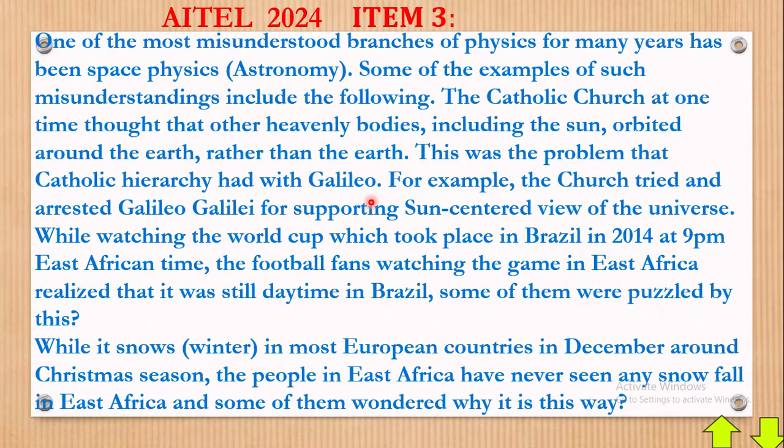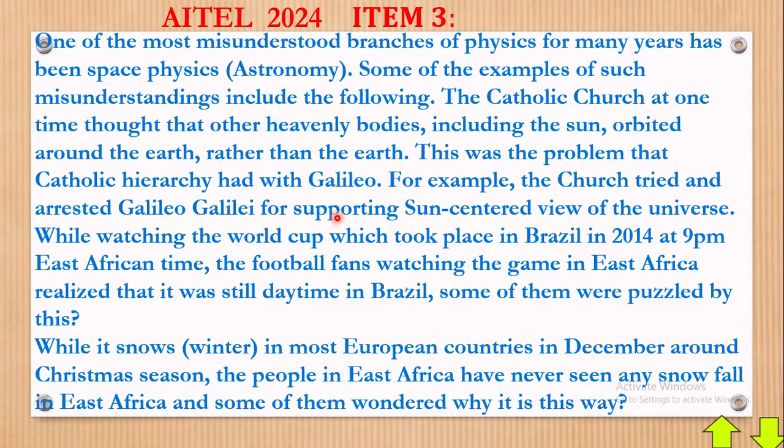Now, Galileo was also a scientist. I may not pronounce these names the way you do, but I hope you understand what you are dealing with. It is still the same person, so I'll read it as Galileo; I don't know how you read it. For example, the church tried and arrested Galileo Galilei for supporting the sun-centered view of the universe.